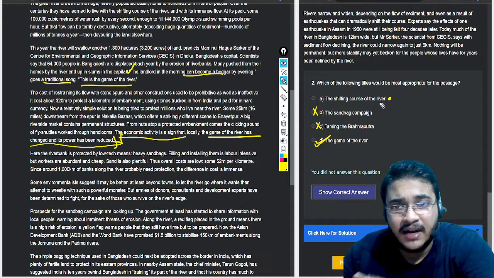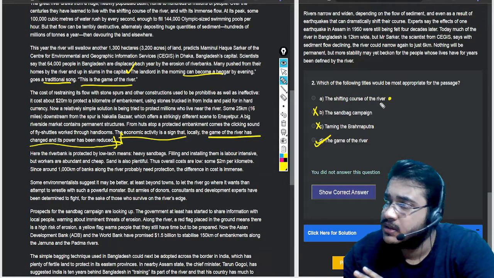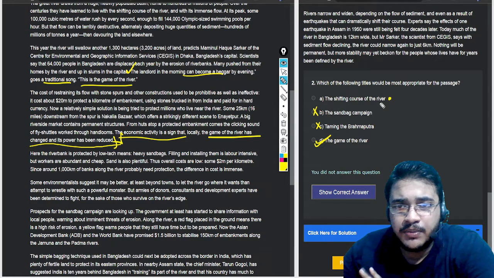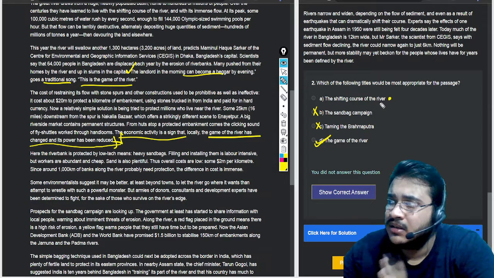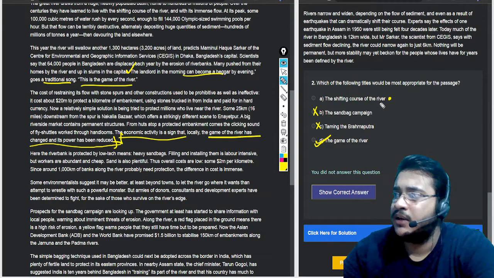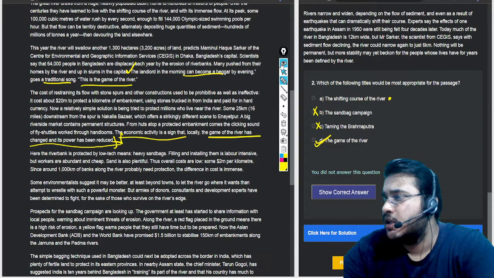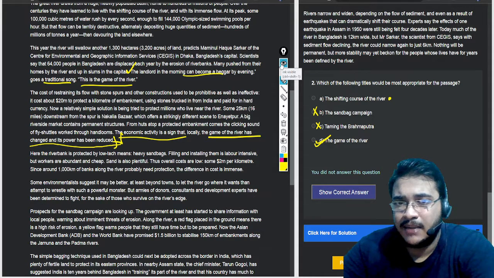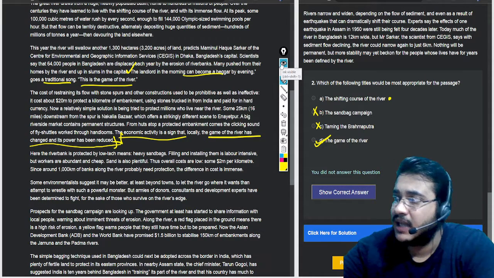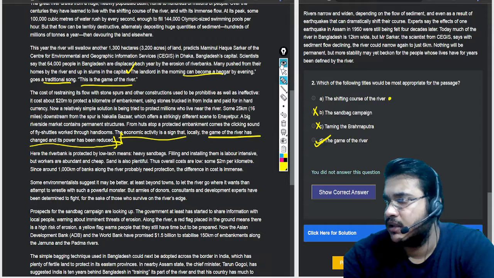So if I have to choose between two options, and there are only two options that I am unsure about, I don't know what I am going to do. Maybe I will not tick this also. I'll come back to it after some time, but I know between A and D I am confused.